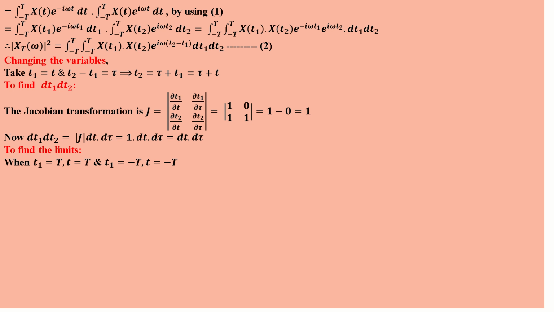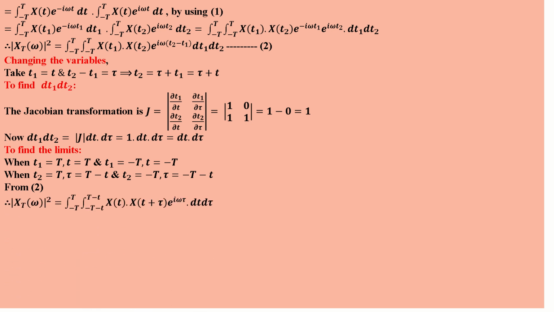When t1 equals T, t is equal to T. When t1 equals minus T, t is equal to minus T. Next limit: t2 is equal to t plus τ, therefore τ is equal to t2 minus t. So when t2 equals T, τ is equal to T minus t, and when t2 is equal to minus T, τ is equal to minus T minus small t.